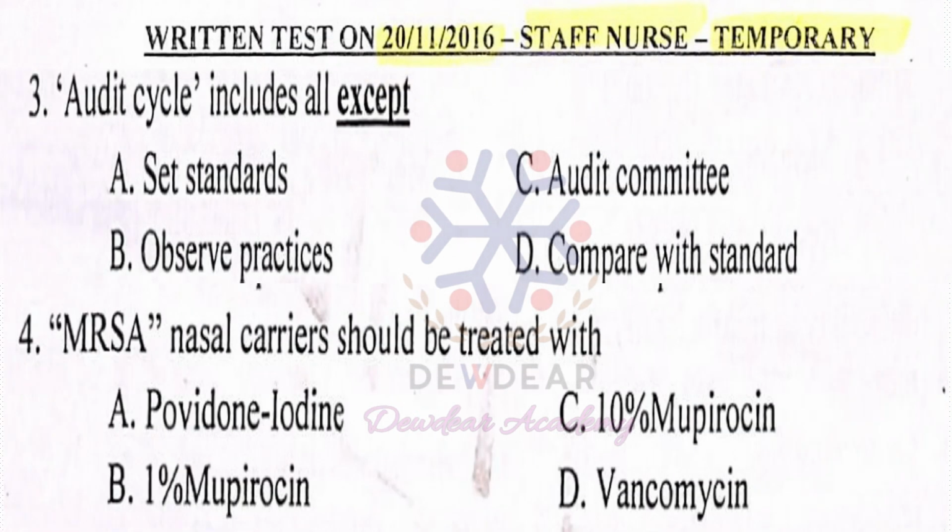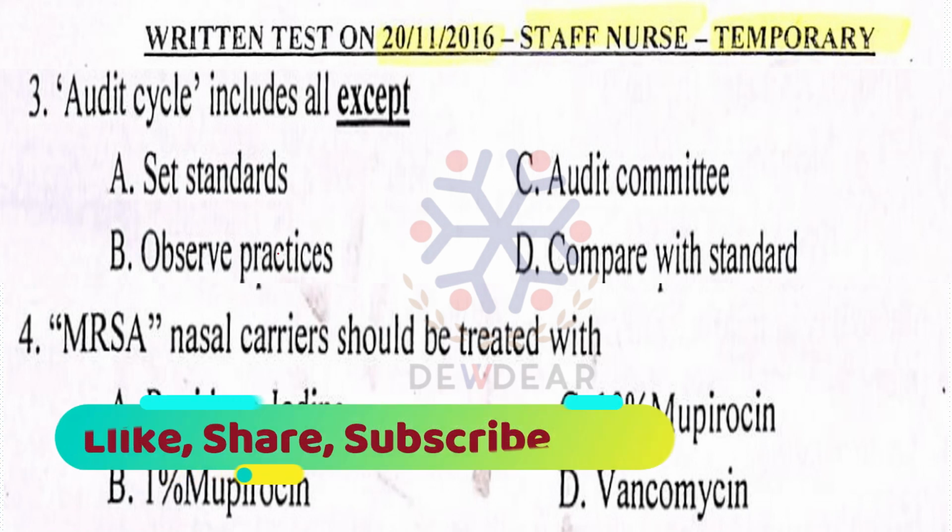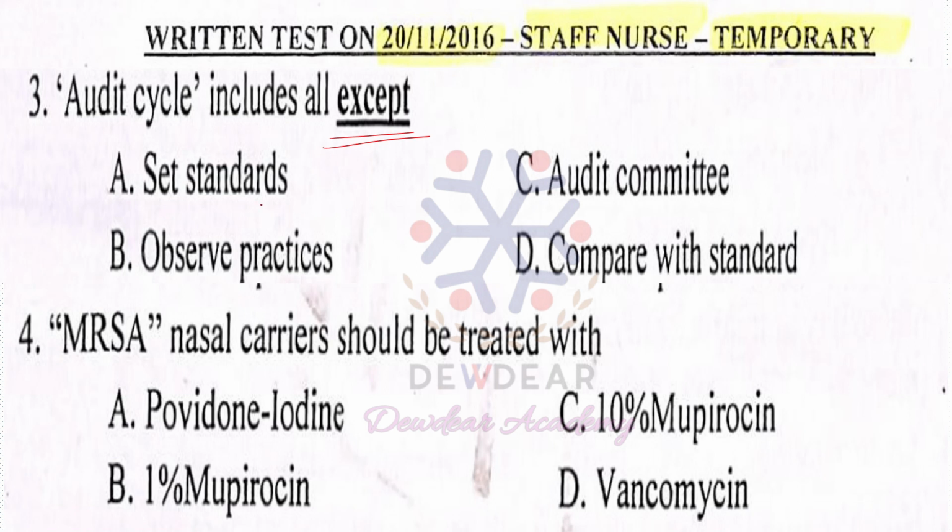Then question number 3, audit cycle include all except. Options are set standards, observe practices, audit committee, compare with standard. Please read the question once more. Audit cycle include all except. The main key term is except. So the options include setting standards, observing the practices, audit committee, comparing with the standard. From this we should know the steps of the audit cycle.